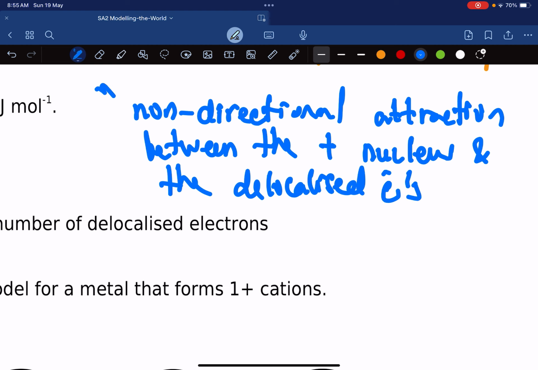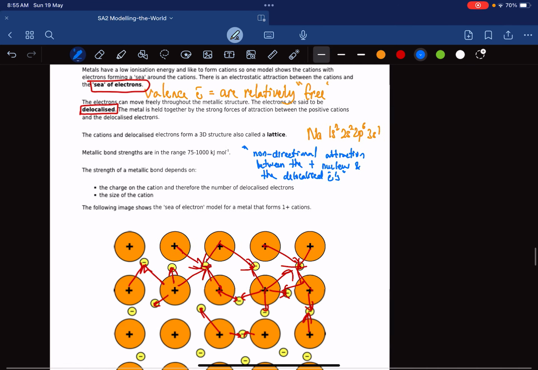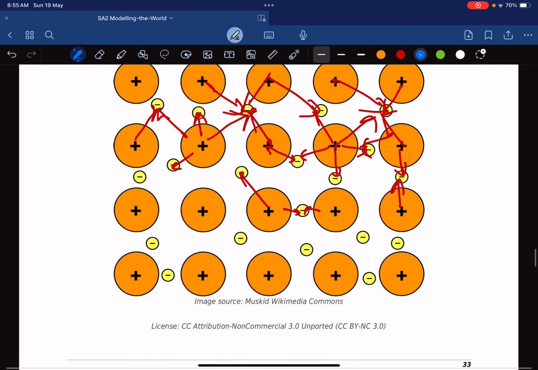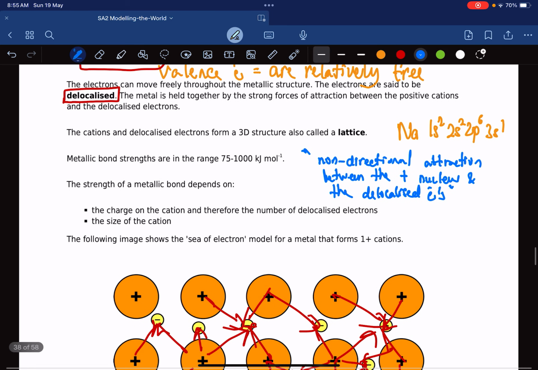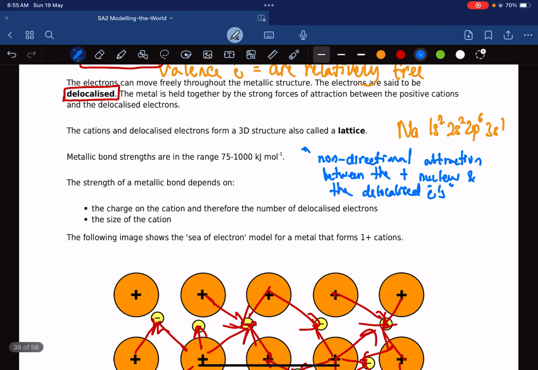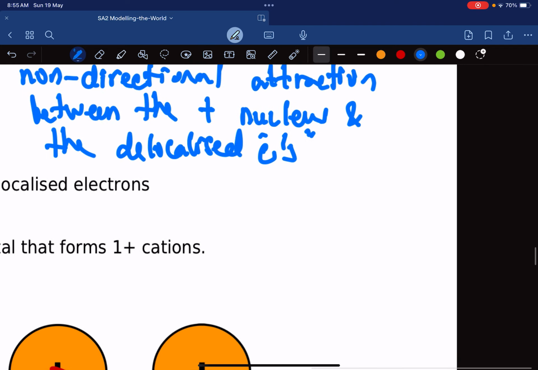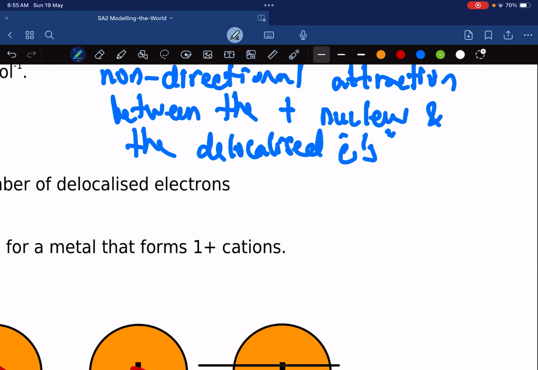Okay, it's non-directional. Non-directional means it can go in any direction. It doesn't have to go from point A to B. It can go in any direction. So that's what non-directional is. So that's what metallic bonding is. It's the attraction of the positive nucleus towards the delocalized electrons. Maybe I should have not used the singular and said towards the delocalized electrons.